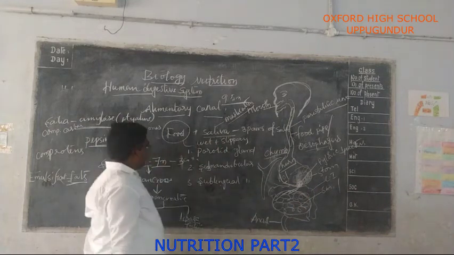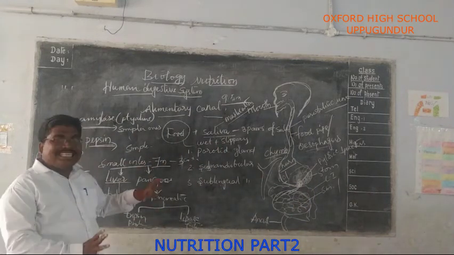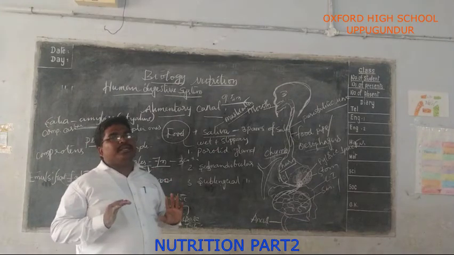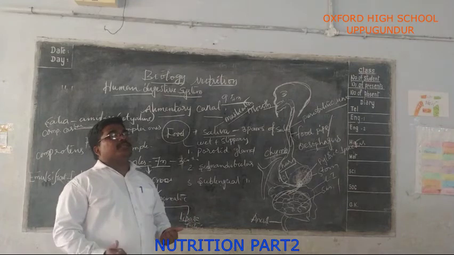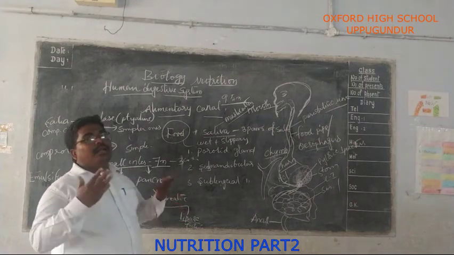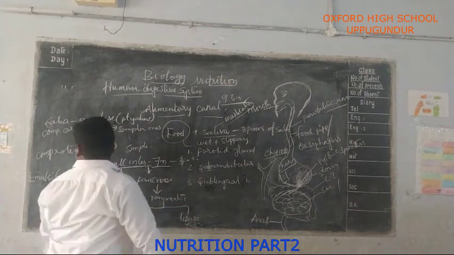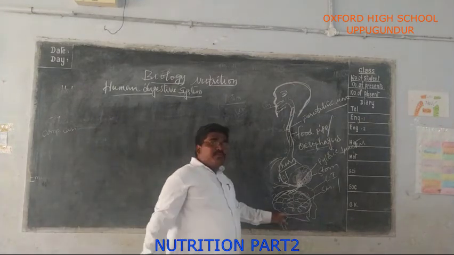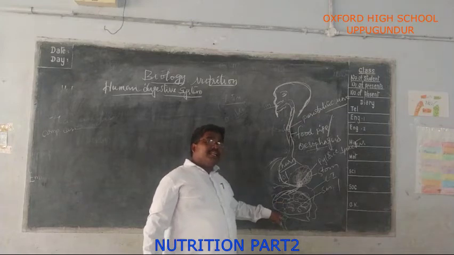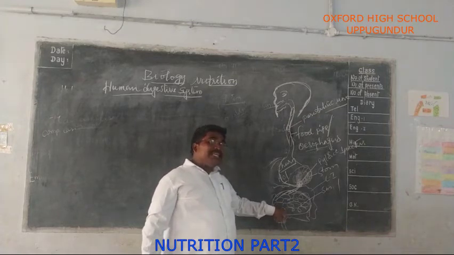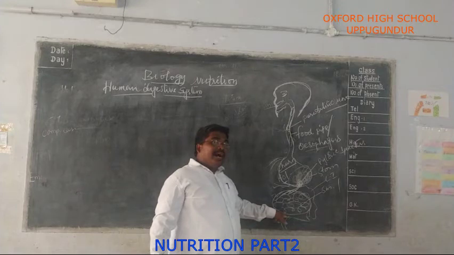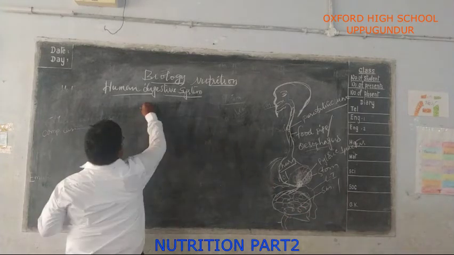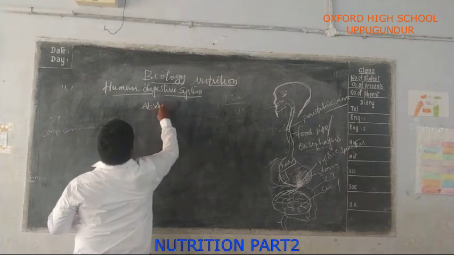Everything is done. Now I am going to explain how this digested food is absorbed into the body. How does the absorption take place? How does it enter the bloodstream? I am going to explain. The products of digestion in the small intestine being absorbed into the blood is called absorption. Very important, one more question: what is absorption?